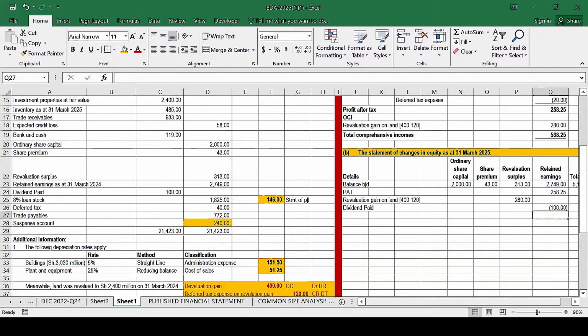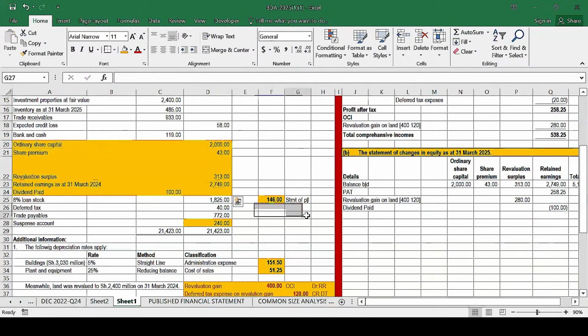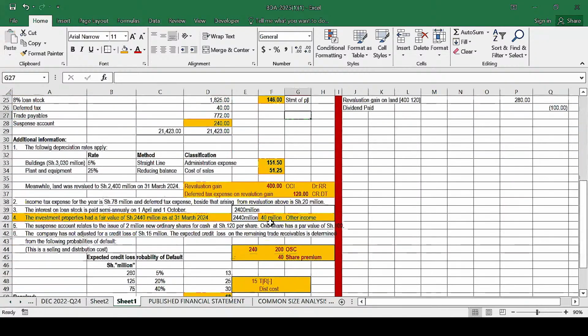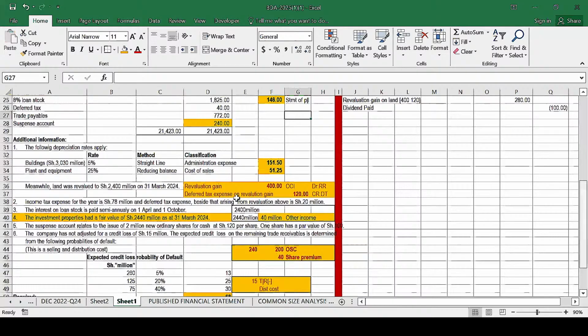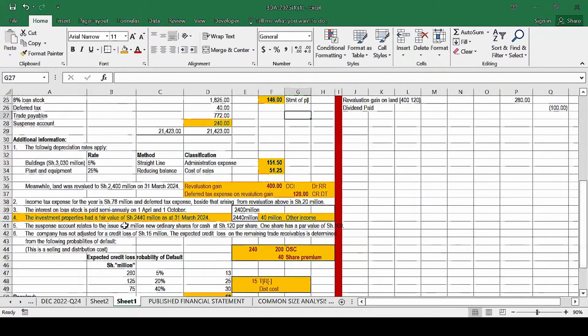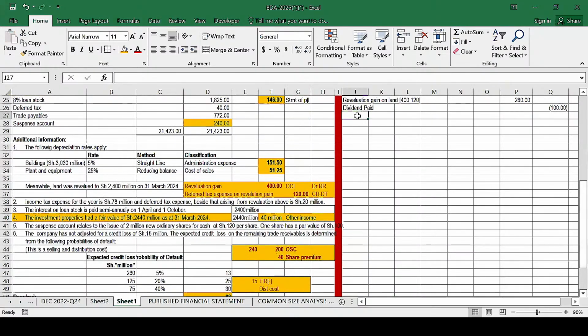Yes. What else do we have? I think we have dealt with all these items here now. What else do we have? I remember in the additional information, we have this transaction for the issue of shares. Where do we have it? We have it here, shares which were issued. There was an issue